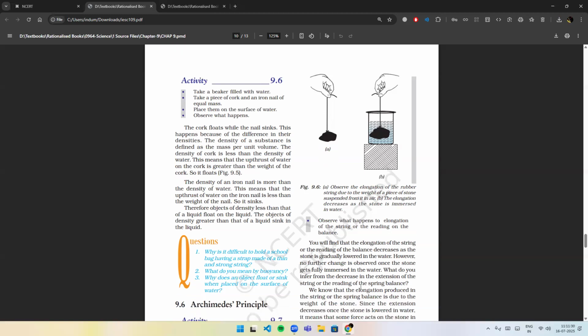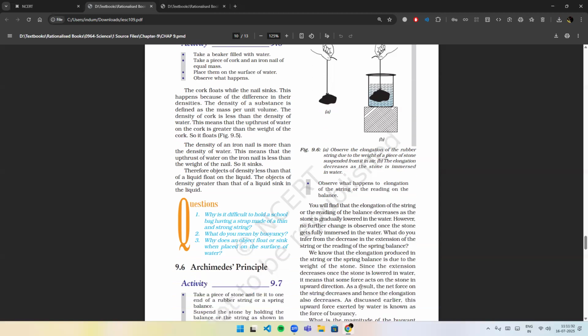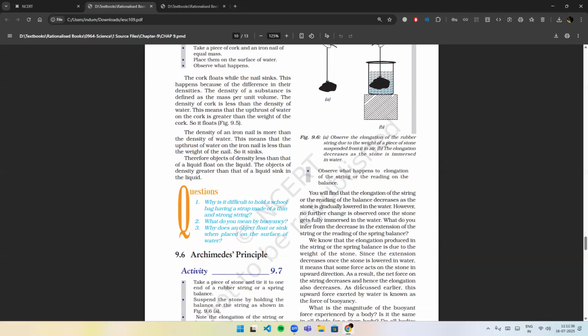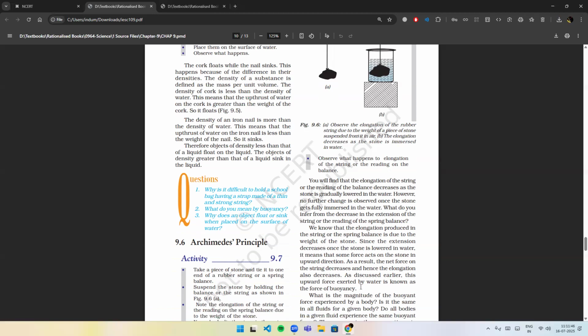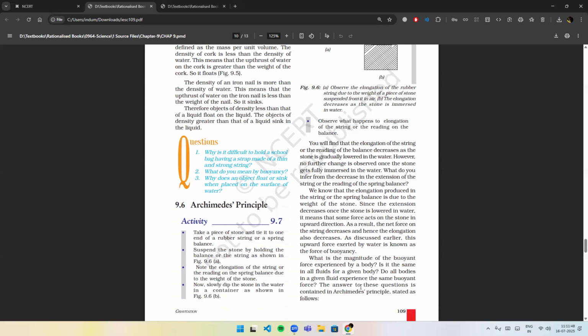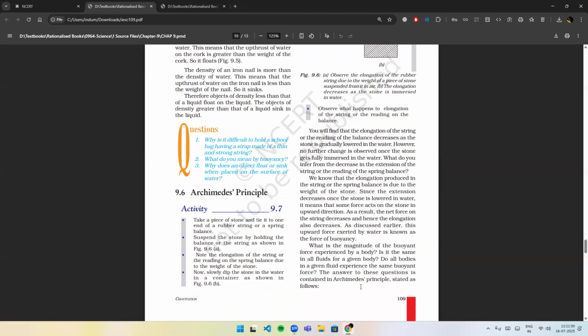This means that upthrust of water on the iron nail is less than the weight of the nail, so it sinks. Therefore, objects of density less than that of a fluid float on the liquid. The objects of density greater than that of a liquid sink in that liquid. Archimedes' principle. Activity 9.7. Take a piece of stone, tie it to one end of a rubber string or a